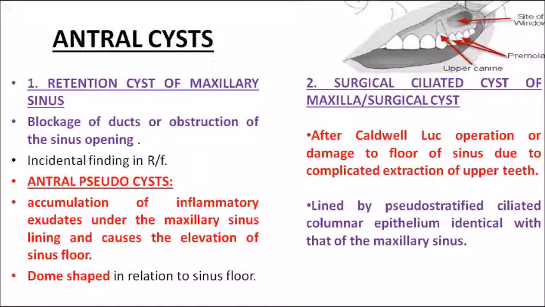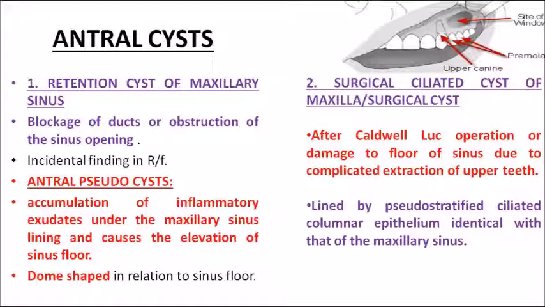Okay, and there can be another important variety, that is antral pseudocyst. Antral pseudocyst is not a true cyst. It is because of accumulation of inflammatory exudate under the maxillary sinus lining, and this causes the elevation of the sinus lining, and it is mostly dome shaped. Antral pseudocysts are commonly asked in MCQs. They are due to the accumulation of inflammatory exudate, not due to obstruction of the sinus. Retention cysts are true cysts, but in case of pseudocyst, it is due to inflammatory exudate. Remember that point: inflammatory exudate under the maxillary sinus lining, and this causes the elevation of the sinus floor.